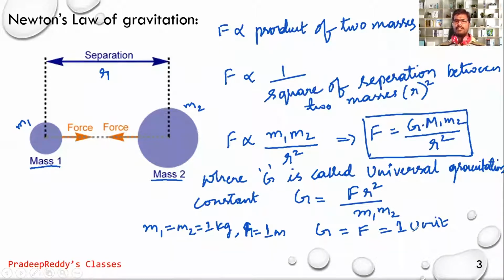The gravitational force magnitude will be equal to 1 unit, that is equal to the gravitational constant. And the value of the gravitational constant is measured by the Cavendish method.